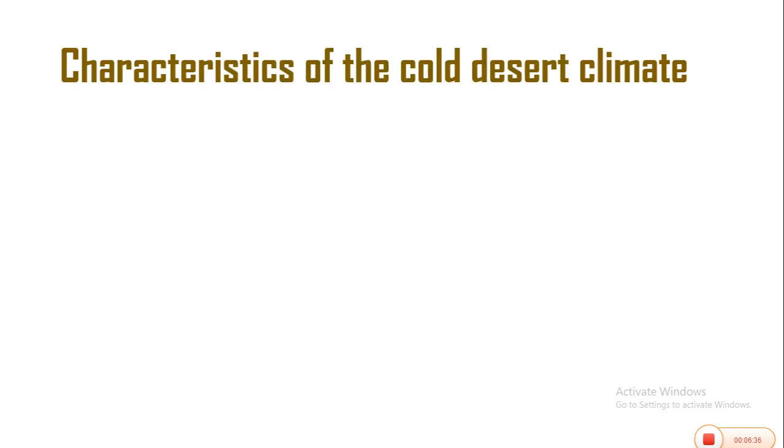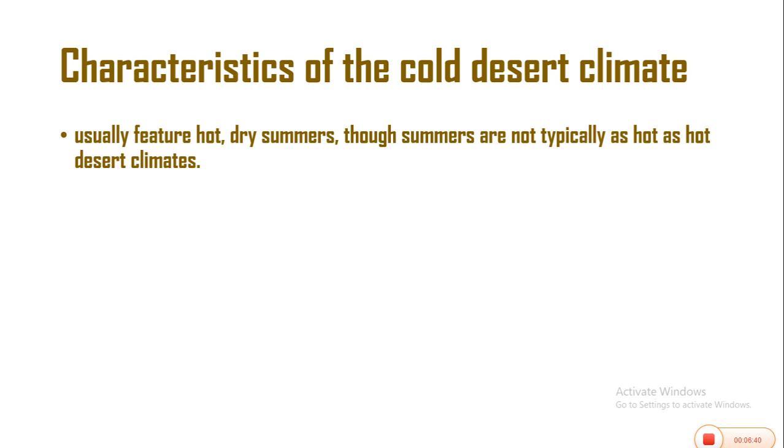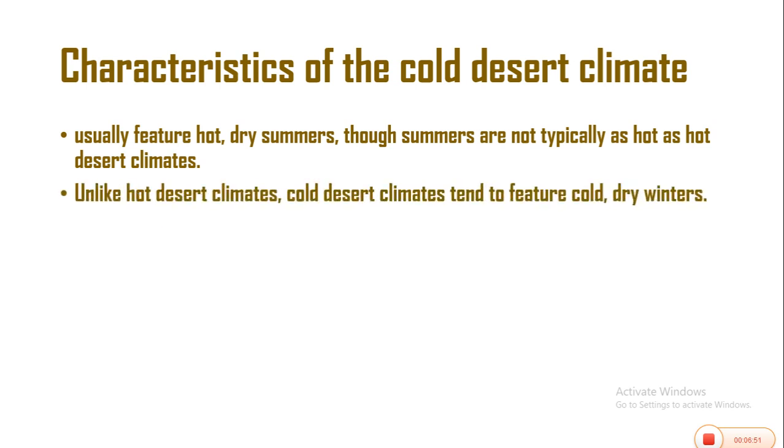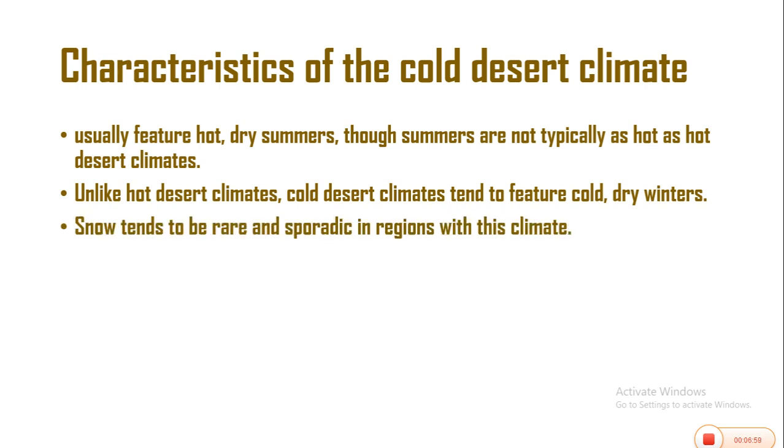Let's look at the characteristics of the cold desert climate. The cold desert climate usually features hot, dry summers, though summers are not typically as hot as the hot desert climate. Unlike hot desert climate, cold desert climate tends to feature cold, dry winters. Snow tends to be rare and sporadic in regions with this climate.